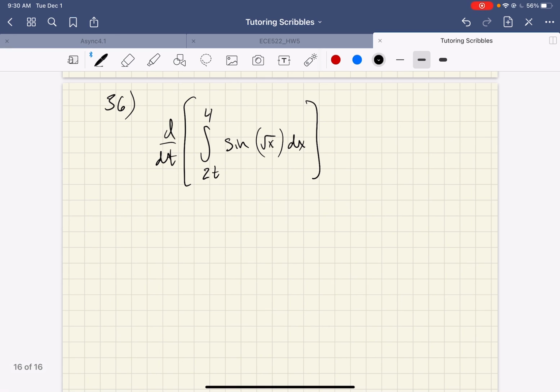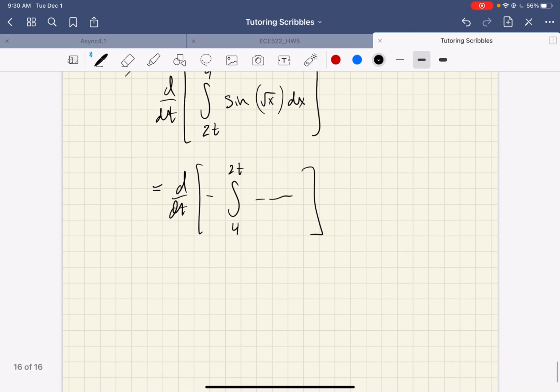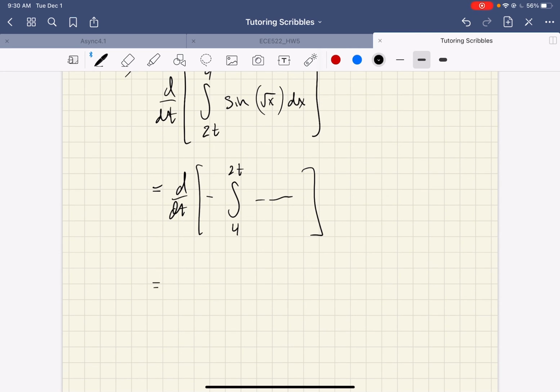We use rules of integrals. This is equal to the derivative of, and if I put a negative in front, I can flip the limits. Now I'm ready to use the chain rule and the fundamental theorem of calculus. My negative comes along for the ride.